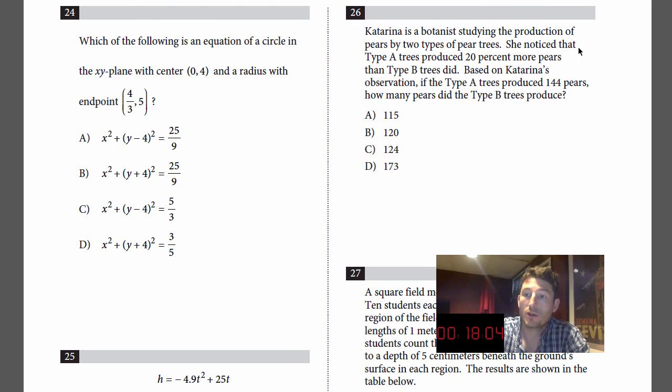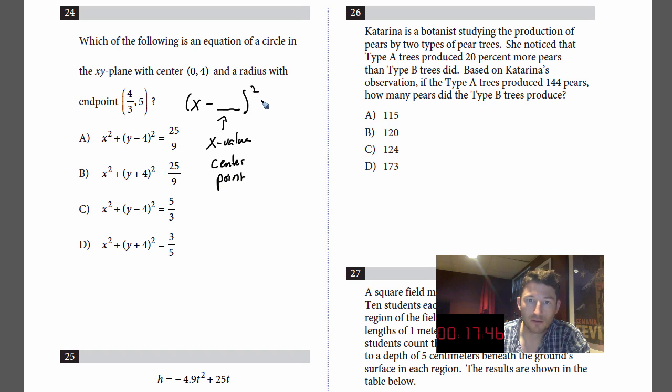Okay, so to do a question like this, you got to know what is the equation of a circle. So we've got x minus the x value of the center point, squared, plus y minus the y value of the center point, squared. I'm not going to write the whole thing out, but that just means all that stuff I just wrote, equals the radius squared. So let's plug in some information here.